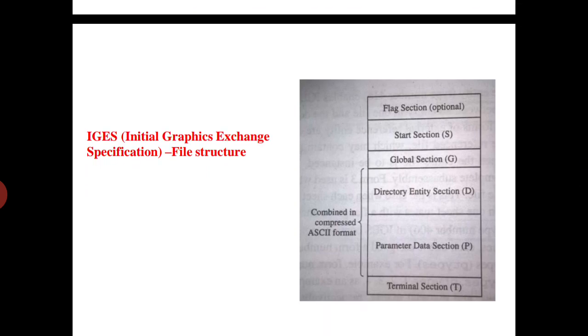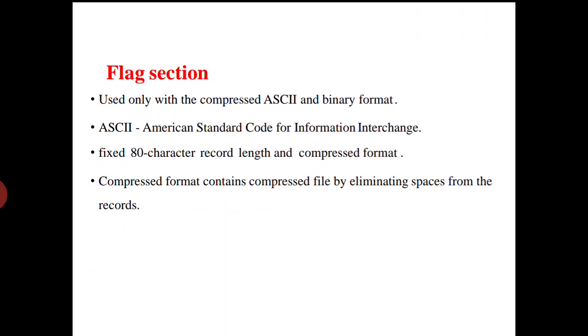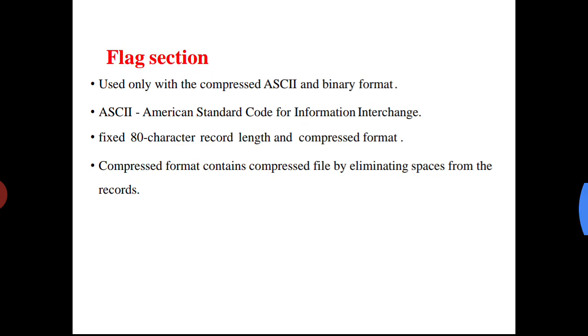These are the basic sections used in an IGES setup: flag section, start section, global section, dictionary entity section, parameter data section, and terminal section. The first section is the flag section, which is used only with the compressed and binary format, and it fixes the 80 character record length in compressed format. Compressed format contains a compressed file made by eliminating spaces from the records. While compressing, this section is used to compress the product data into a single file.